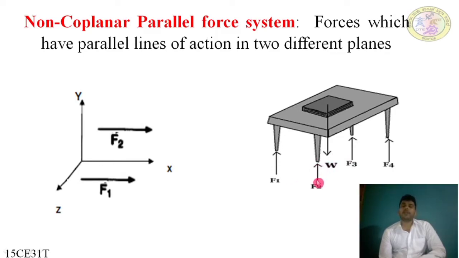F1 and F2 are coplanar parallel forces, but if we compare F2 with F3, both are in different planes with respect to F1 and F2. F1 and F2 are in one plane, and F3 is in a different plane. So if we consider F1, F2 and compare with F3, it is a non-coplanar parallel force system.